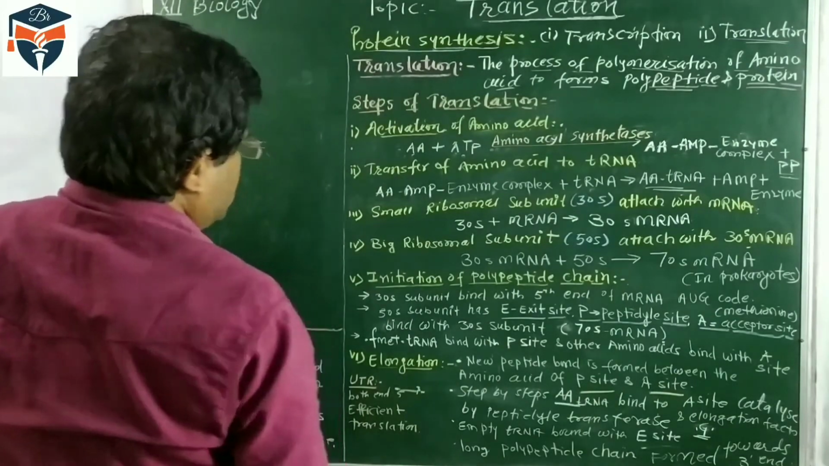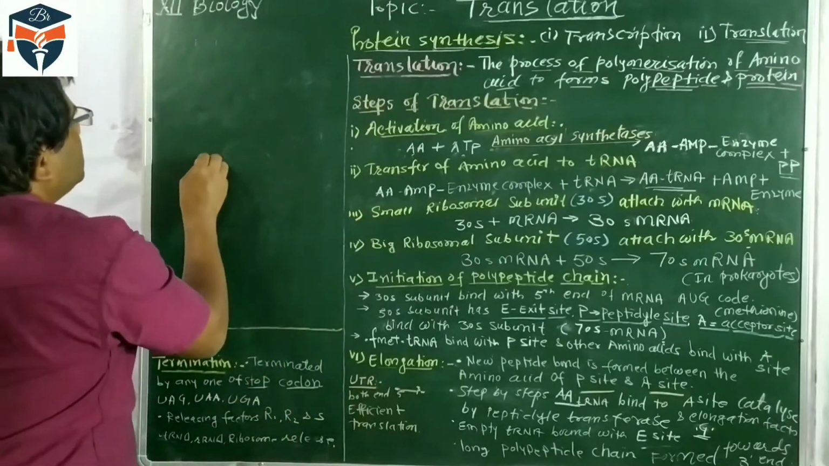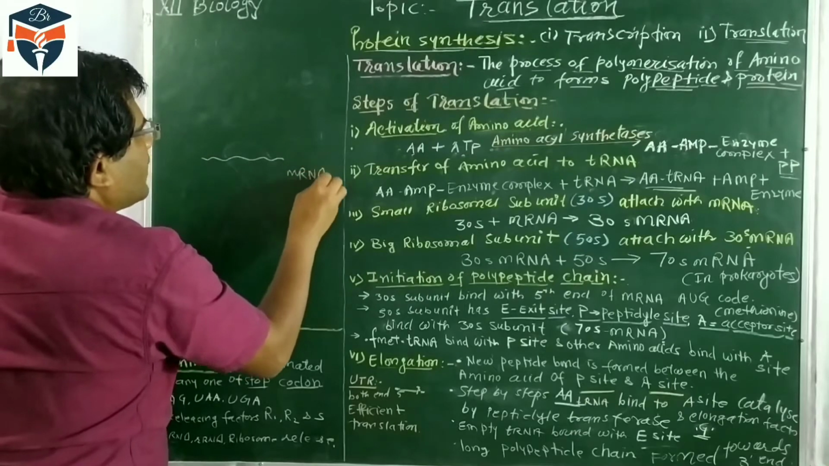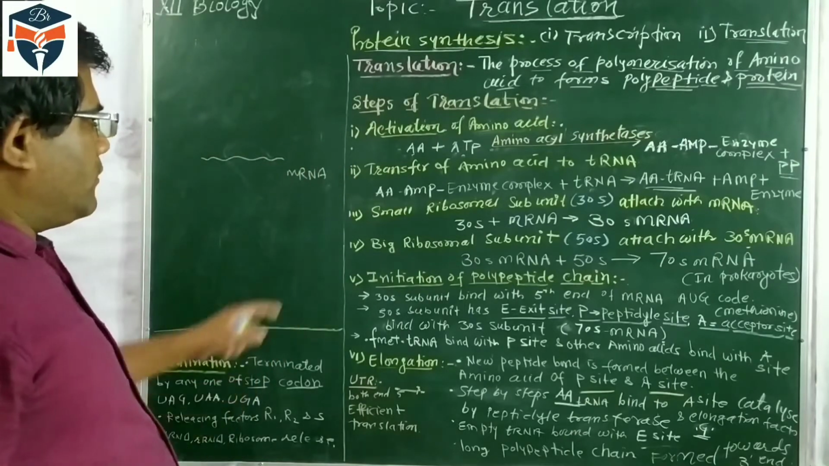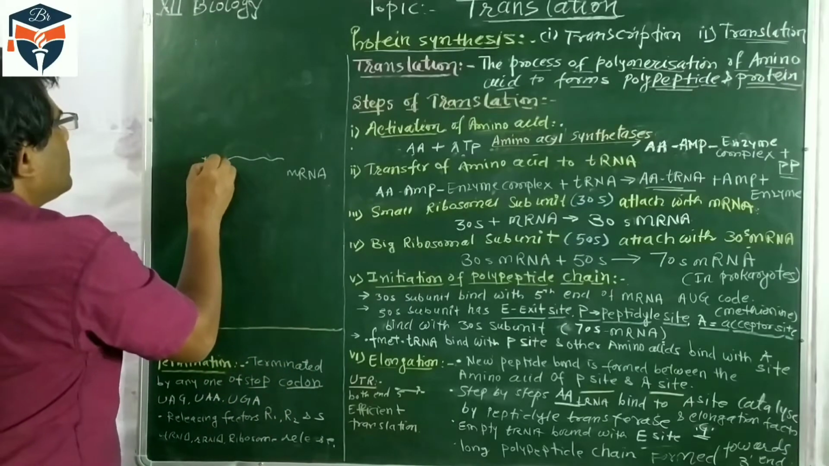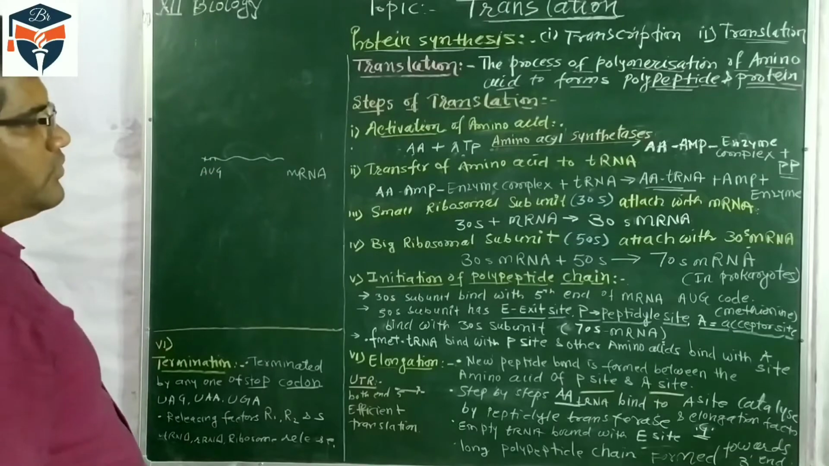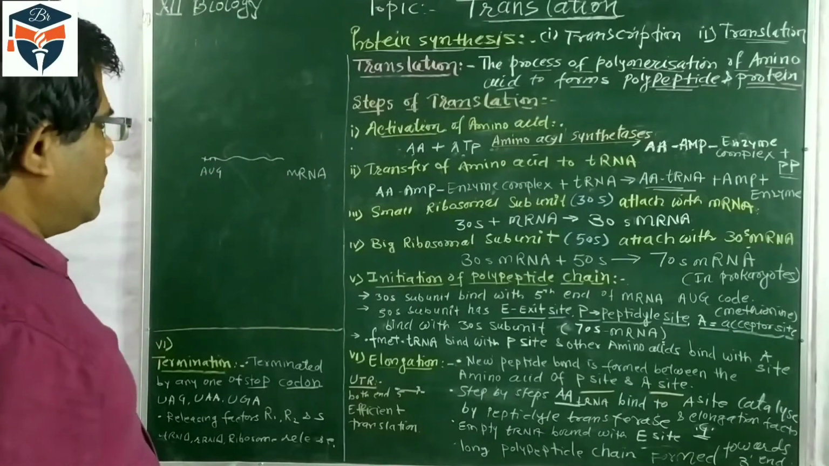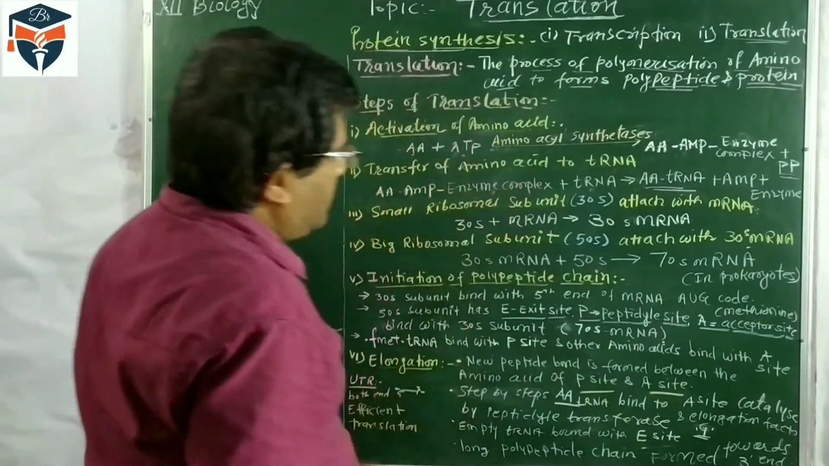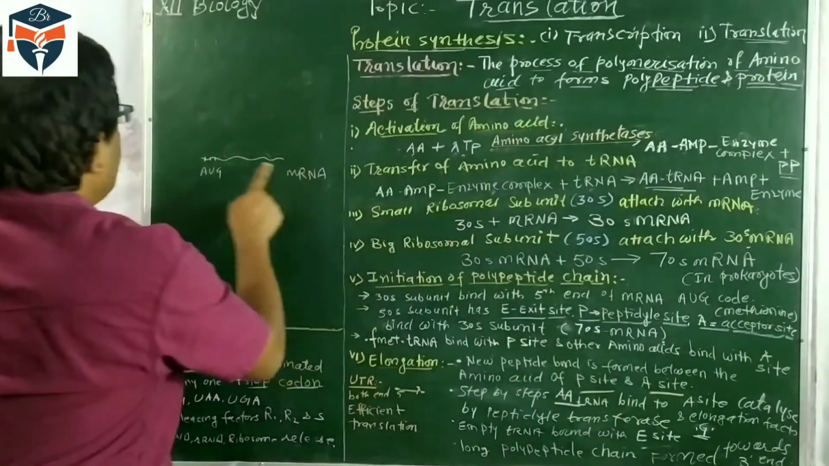The second process is DNA is changed to mRNA. This is the messenger RNA. In messenger RNA, there is one codon AUG, which is called the initiation codon, which codes for methionine. First, the small ribosomal subunit 30S attaches with the mRNA. This is the mRNA molecule.